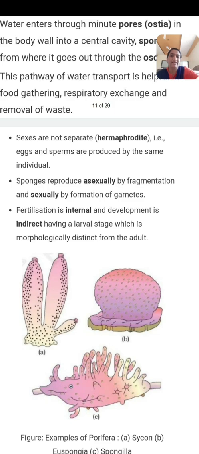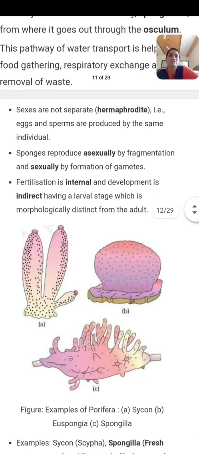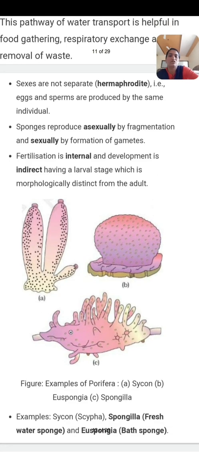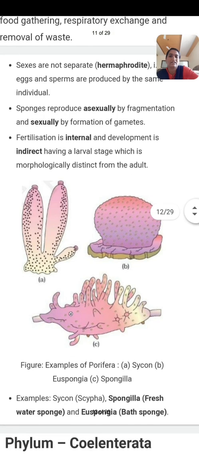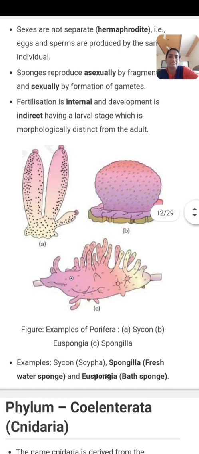Male and female reproductive characters are both found in the same individual, and hence it is known as hermaphrodite. Next, sponges reproduce asexually by fragmentation and sexually by formation of gametes. Fertilization is internal and the development is indirect, having a larval stage which is morphologically distinct from the adult.